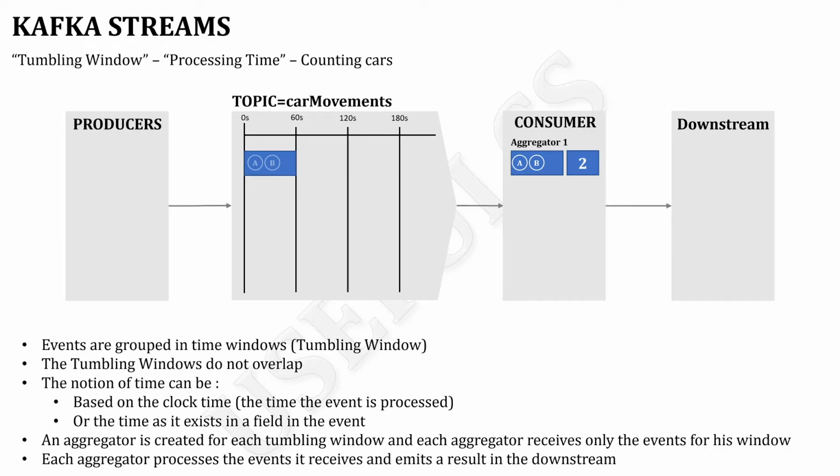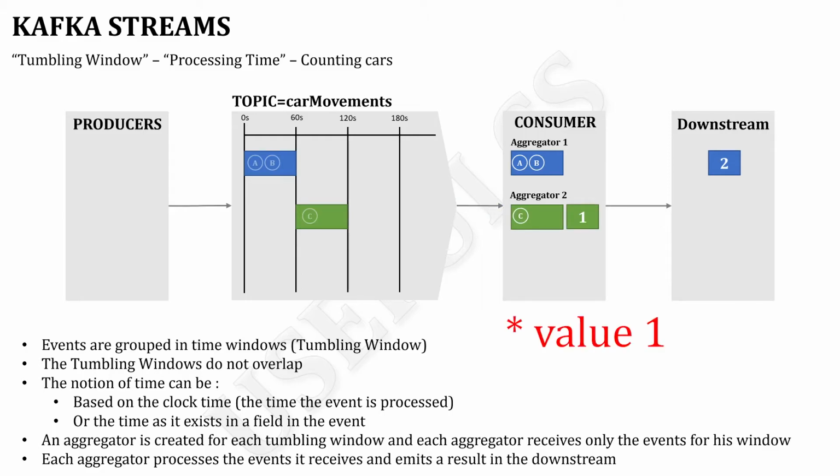We start the next part of the animation that will show event C going through the new tumbling window. As you can see, aggregator 2 is creating a new counter, value 1, and in the downstream we have seen that the value 2 has been emitted by aggregator 1. In reality, the downstream does not receive the result of aggregator 1 immediately.